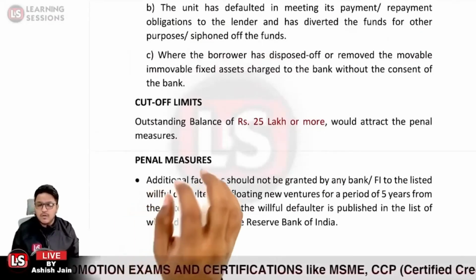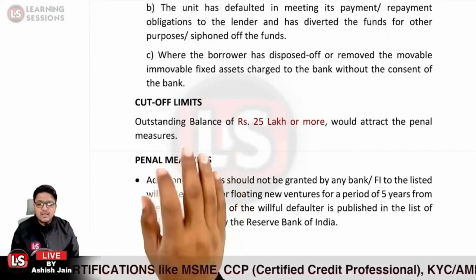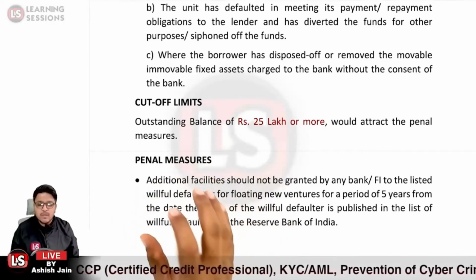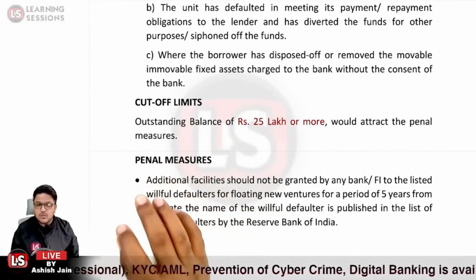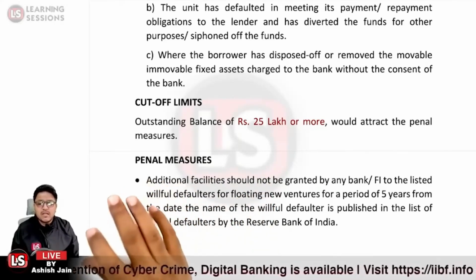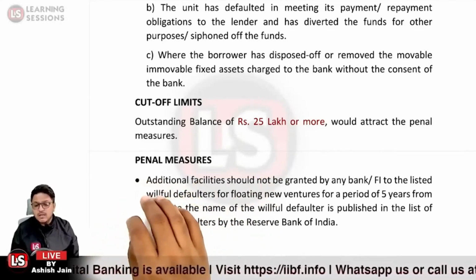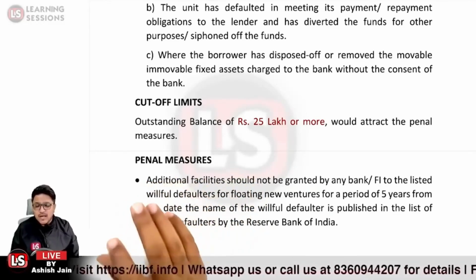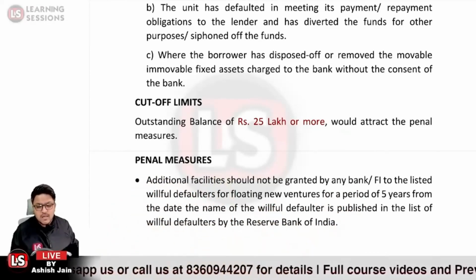Now there is a cutoff limit related to willful default, where the outstanding balance is 25 lakh rupees or above. In that case, the penal measures would be applicable. And what are the penal measures? First of all, no additional facility will be sanctioned by any bank and financial institution for the next 5 years from the date the name of the willful defaulter appears in the Reserve Bank of India's willful defaulters list. If the name is mentioned there, no additional facility will be sanctioned by any bank and financial institution. That is the first penal measure.